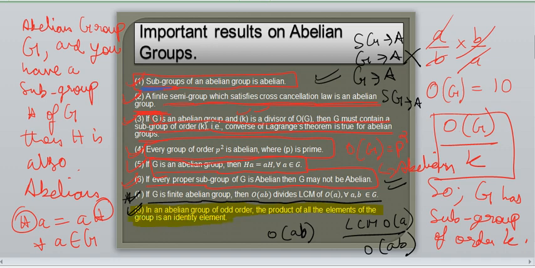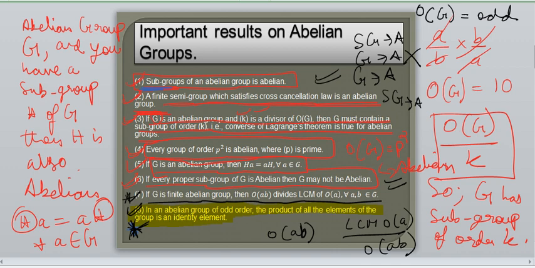So can you understand what this one is saying? It's so important, you know. I just want to mark this as important. In an abelian group of odd order, that means the order of G is odd, the product of all the elements of the group is an identity element.